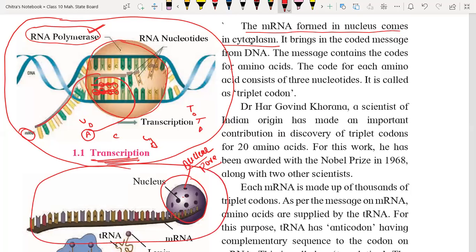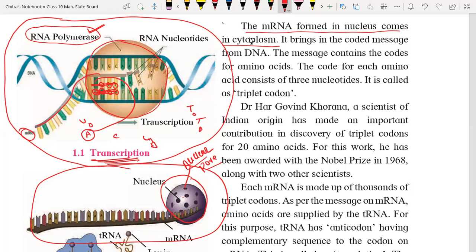Next, two processes. What are these two processes? One is called translation and the next one is called translocation. These two processes take place in the cytoplasm only, outside the nucleus.